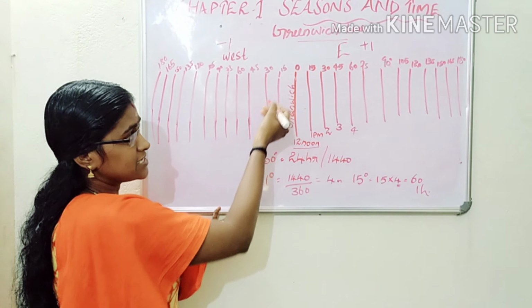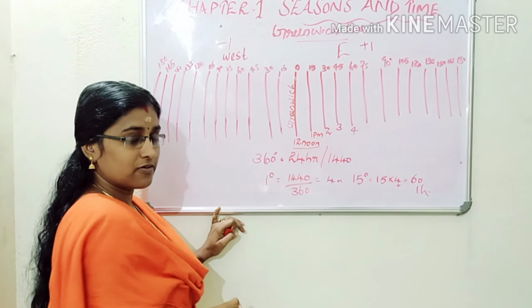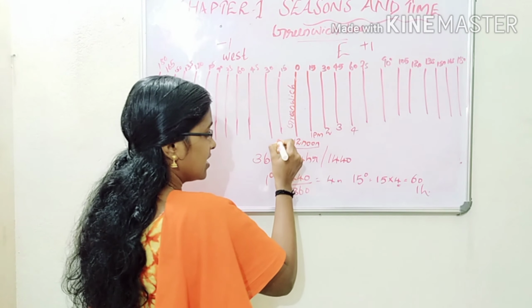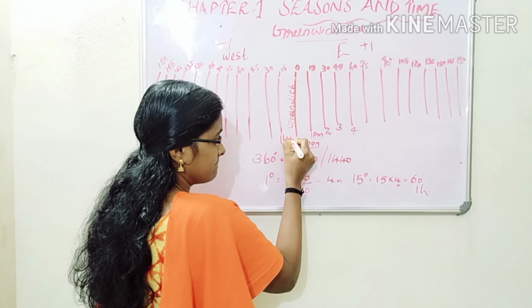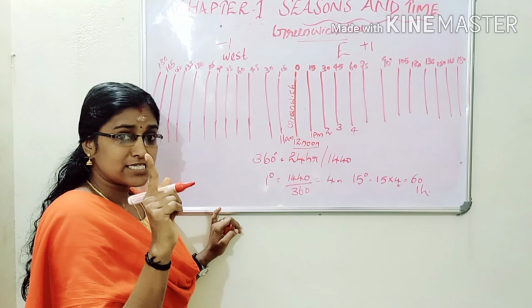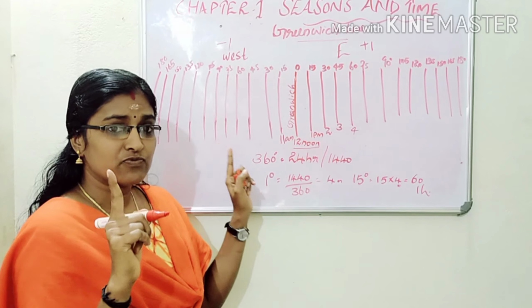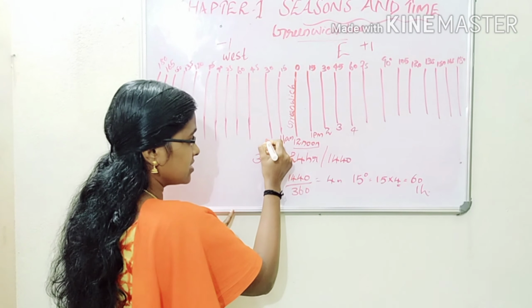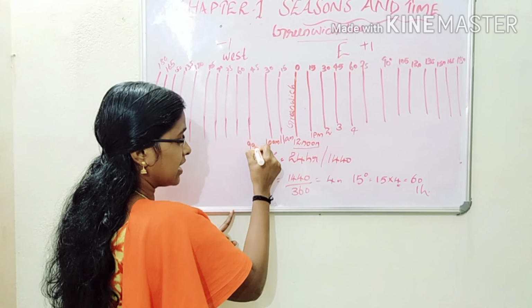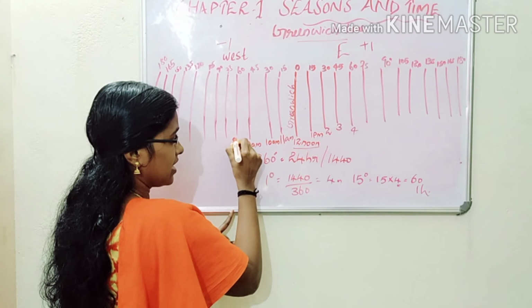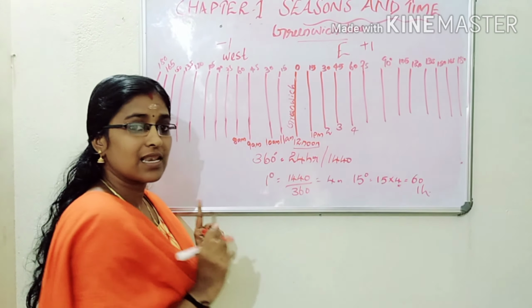What would be the corresponding time on this western side at 15 degrees? 12 minus 1, that is 11 a.m. Then here 10 a.m., here 9 a.m., here 8 a.m., like this.